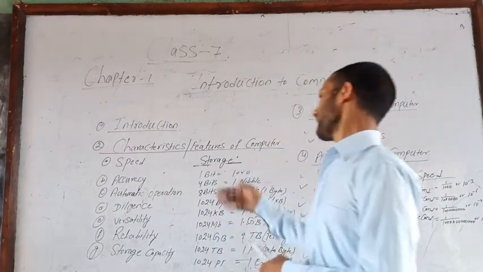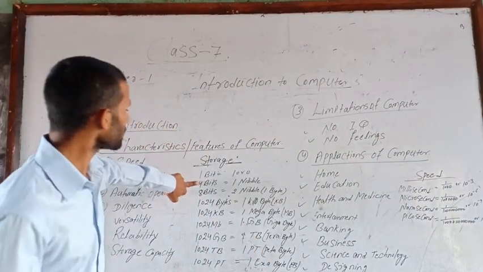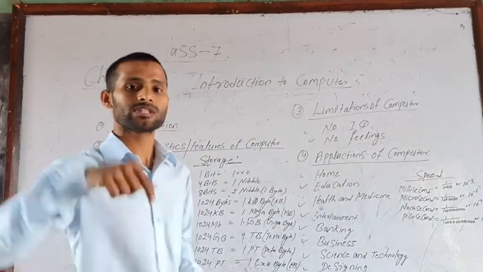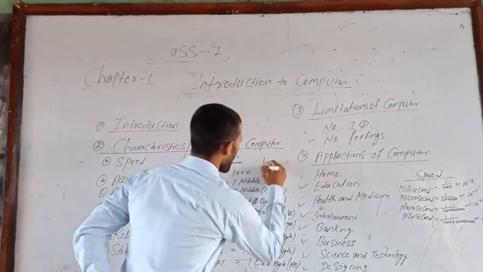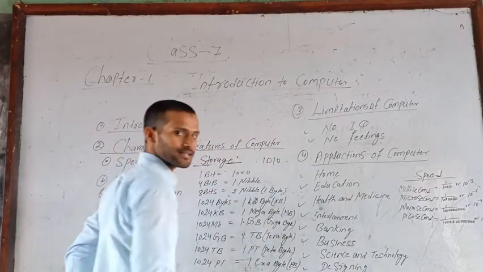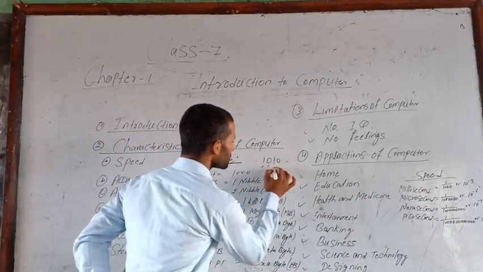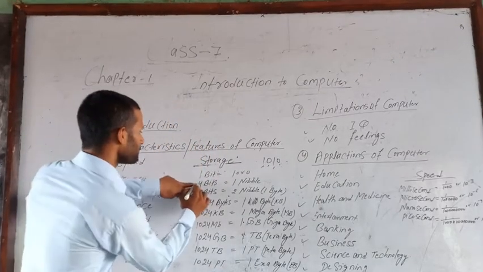Now we discuss 4 bits. For example, 1 0 1 0: how many digits? That is 1, 2, 3, 4, which means there are 4 digits, meaning 4 bits.